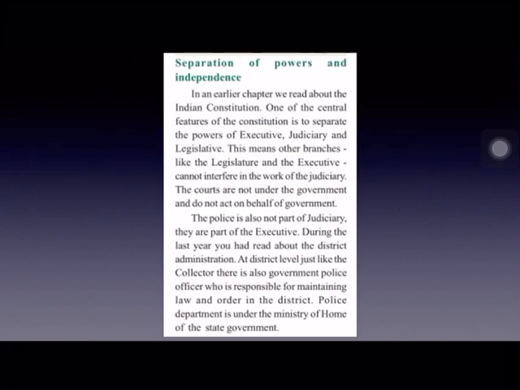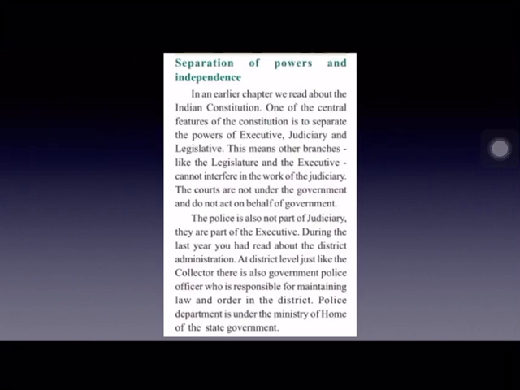Now, separation of powers and independence. As you know, powers are separated between the legislature, executive and judiciary. Hence, judiciary is separate and independent from the legislature and executive. Judiciary, which is the third organ, is separate and independent of the legislature and executive.